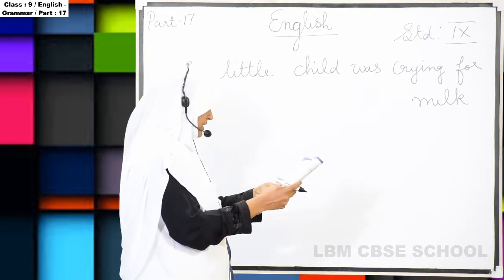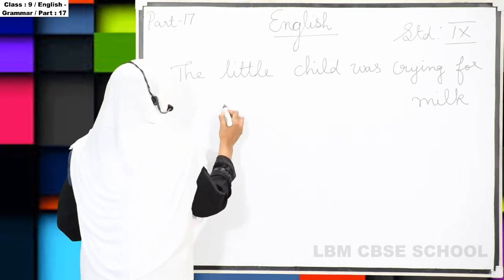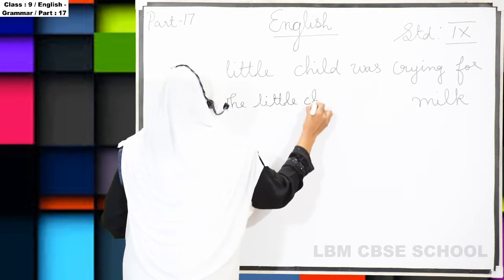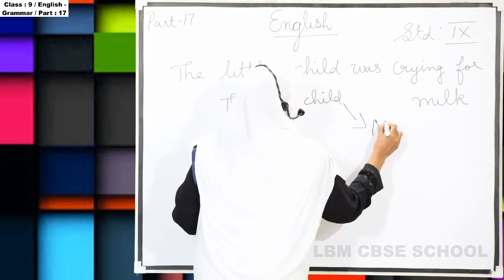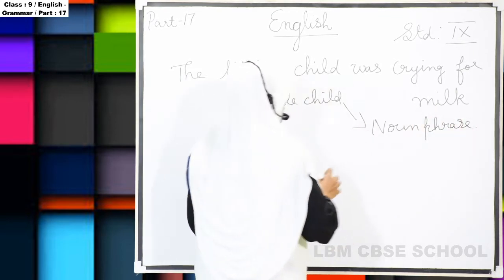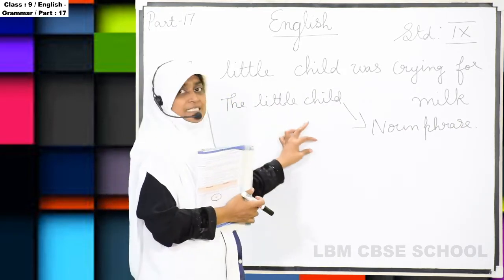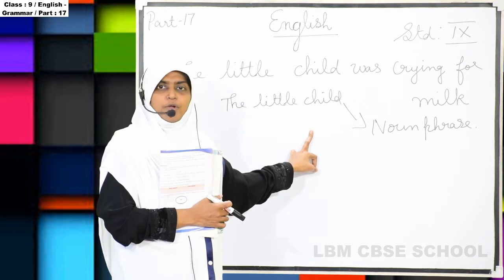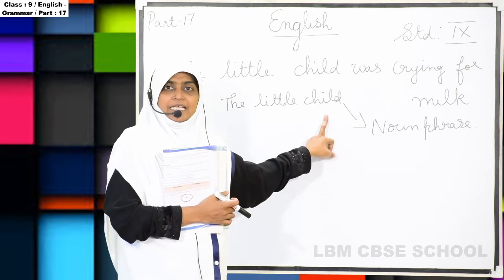We are going to split the sentence now. Here, the little child is a noun phrase. Why are we calling the little child a noun phrase? Because it contains the name. It contains the noun. I told you, a noun phrase has a noun or pronoun. So here the little child is a noun.